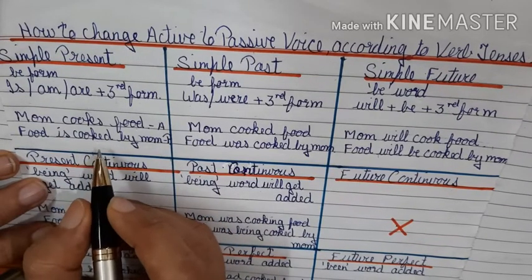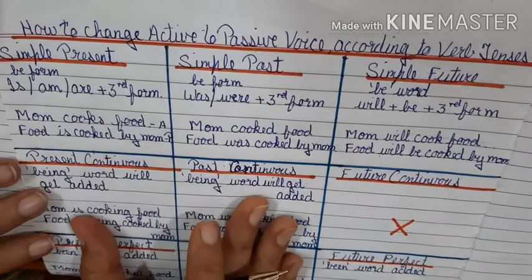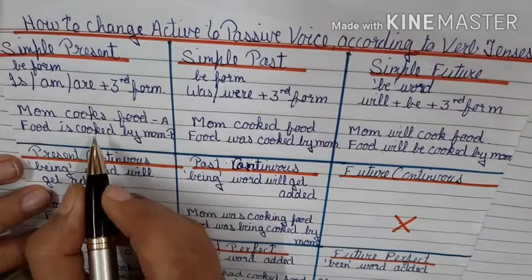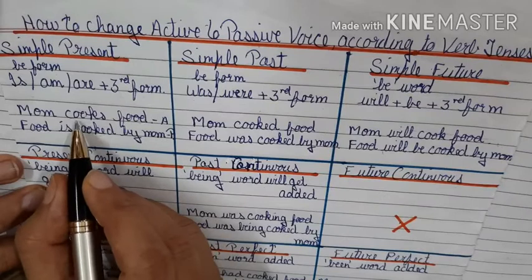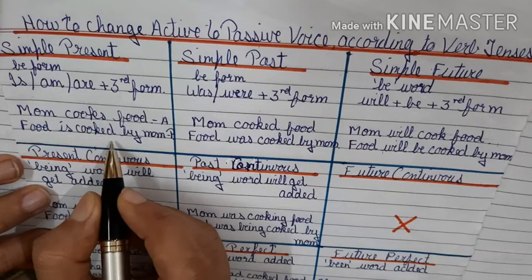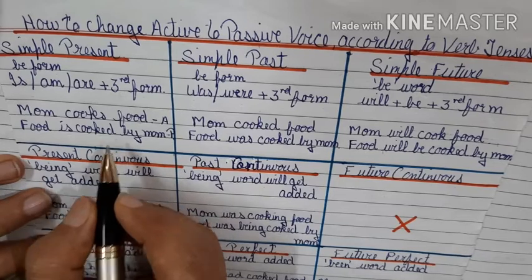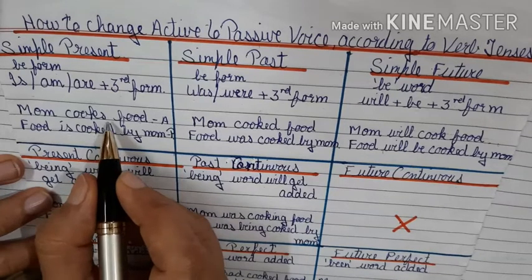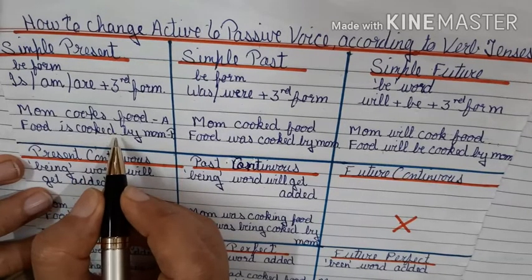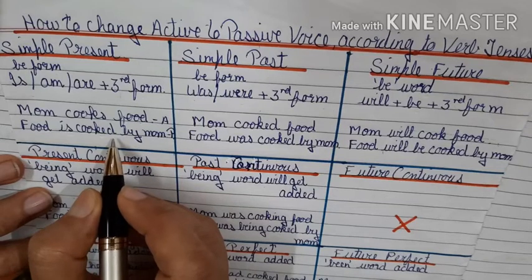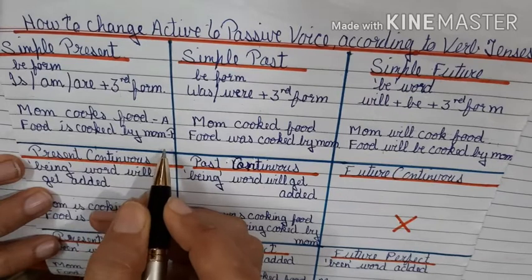So there is a flip in your voice sentences. Then second change, the verb is always in the third form in the passive voice. Next, the tense does not change, but its form changes. And the fourth change was that pronoun changes take place.